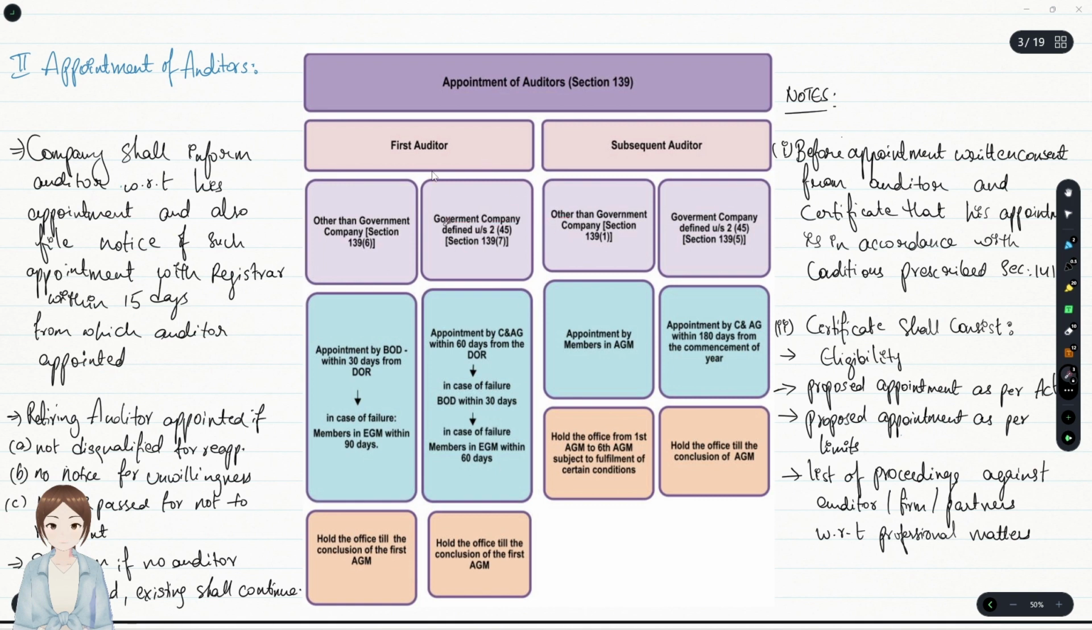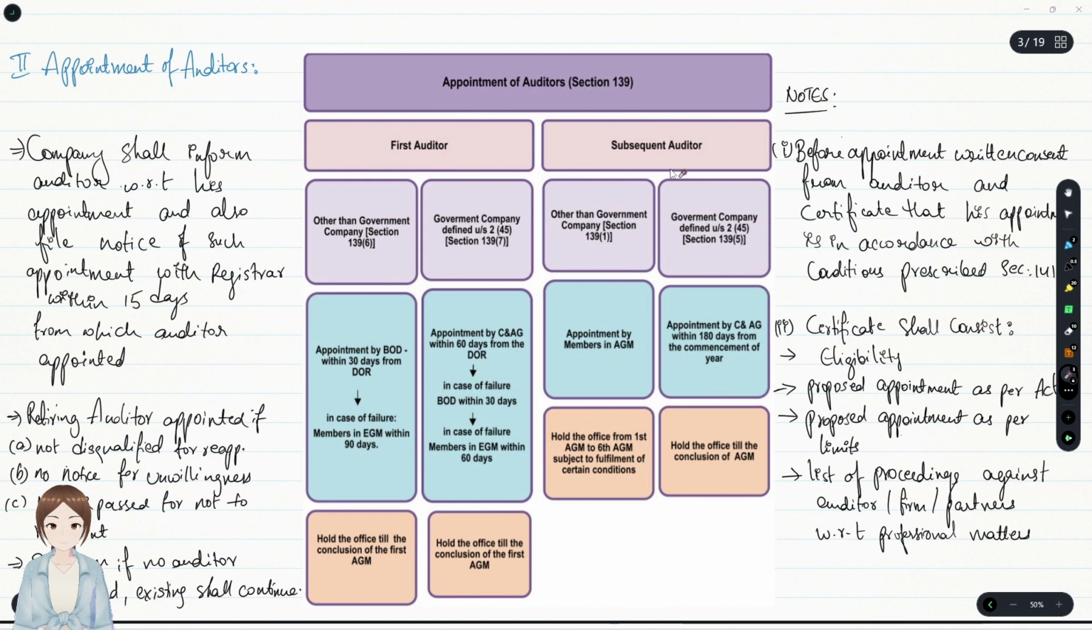And where it's a government company and it's the first auditor, we know it's the C&AG within 60 days from the date of registration of such company. In case of failure, the board within 30 days. And in case of failure of the board also, members in an AGM within 60 days, and the first auditor holds the office till the conclusion of the first AGM.